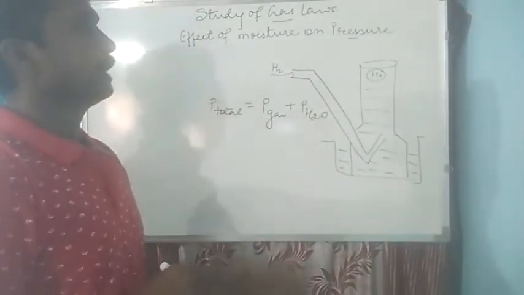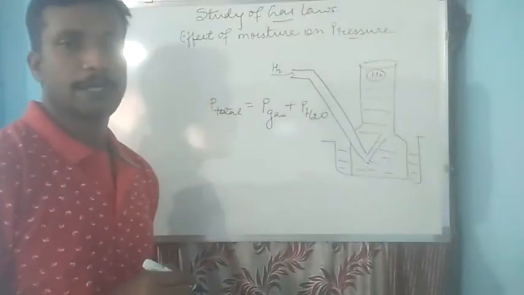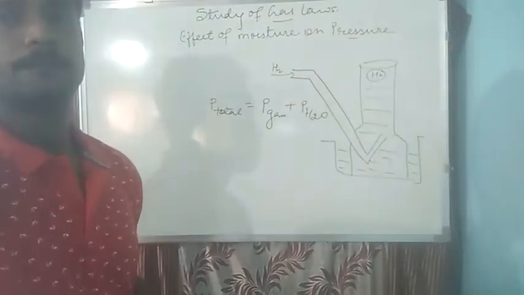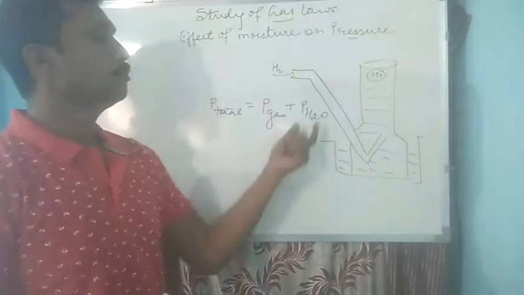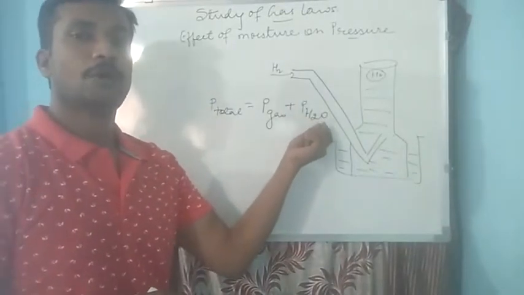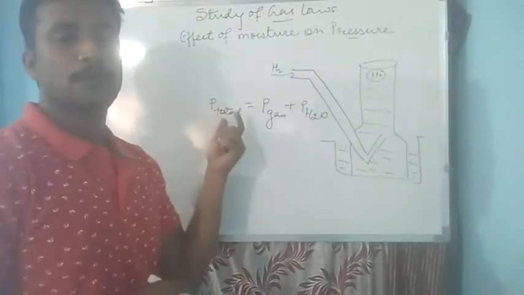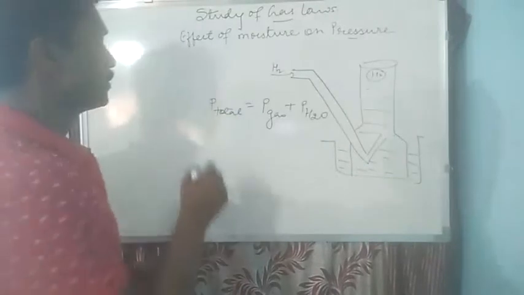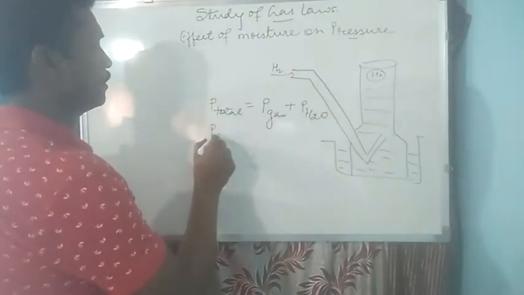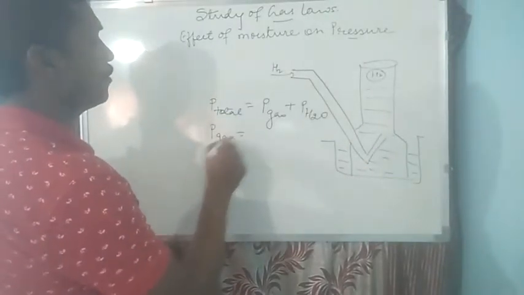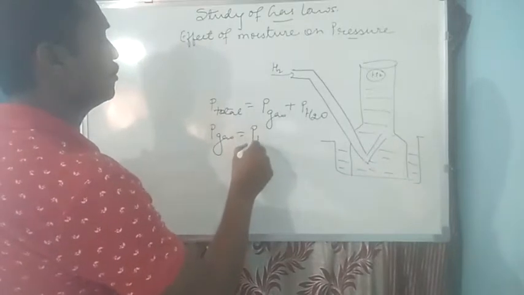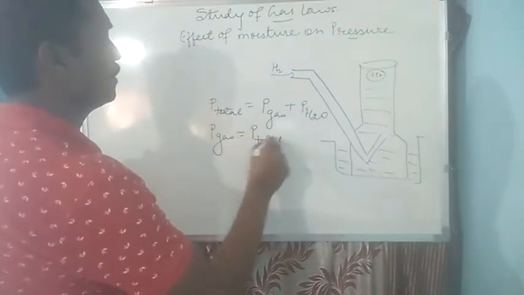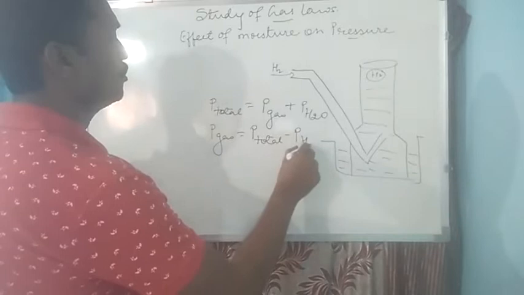Now to get pressure of dry hydrogen gas, we have to subtract pressure due to water vapor from the total pressure. So the pressure of the gas will be equal to the total pressure minus pressure due to water vapor.